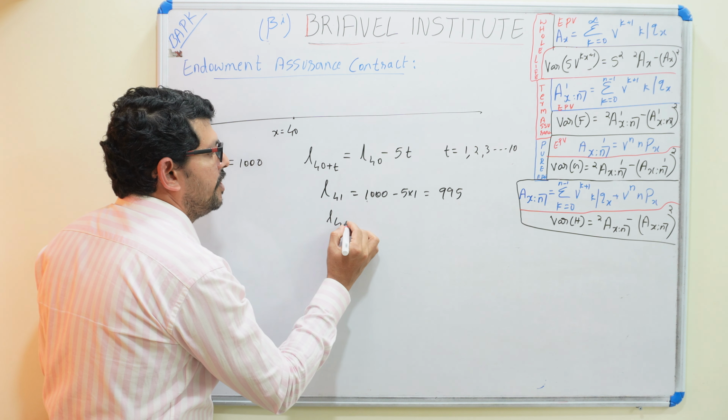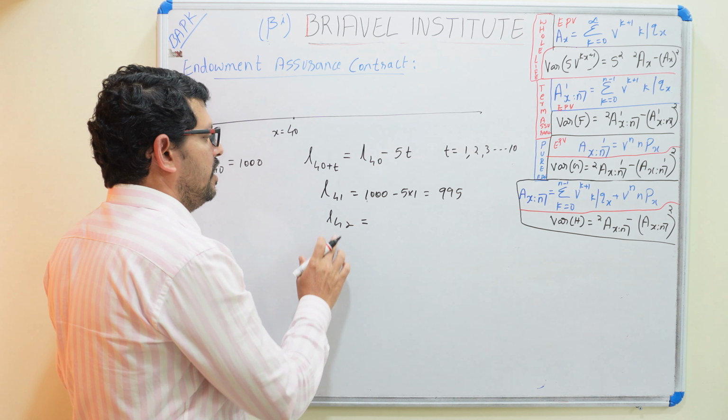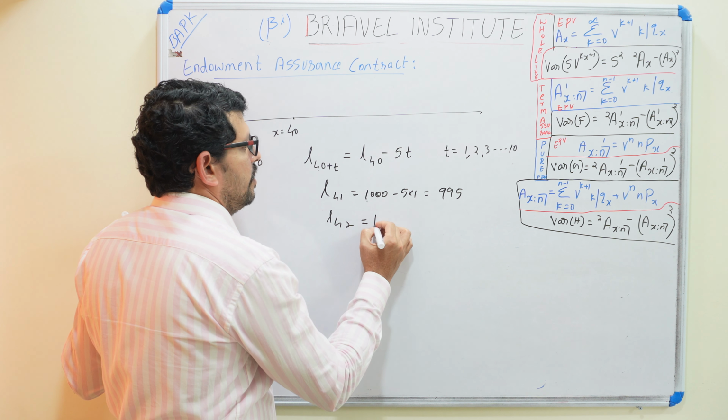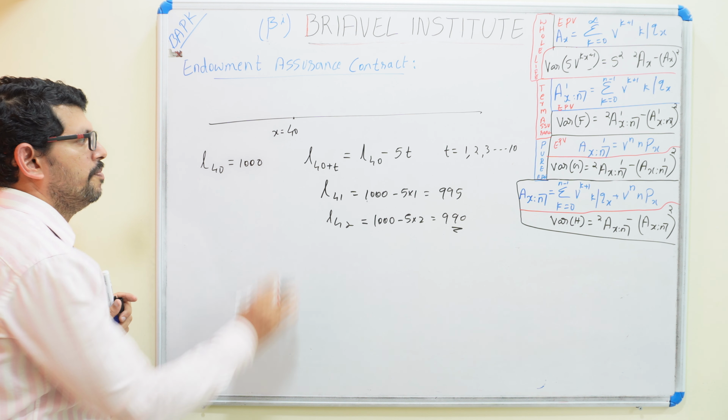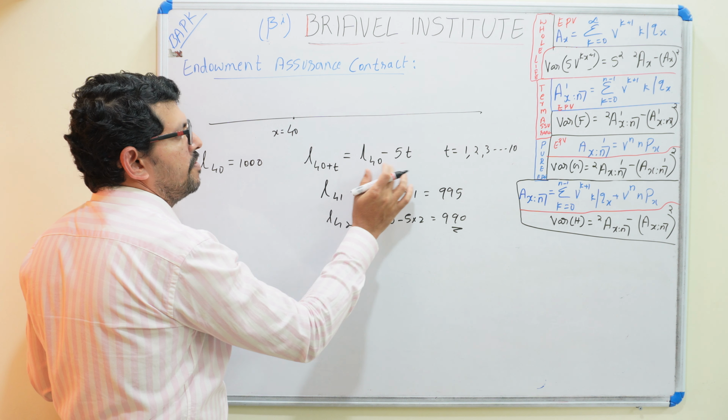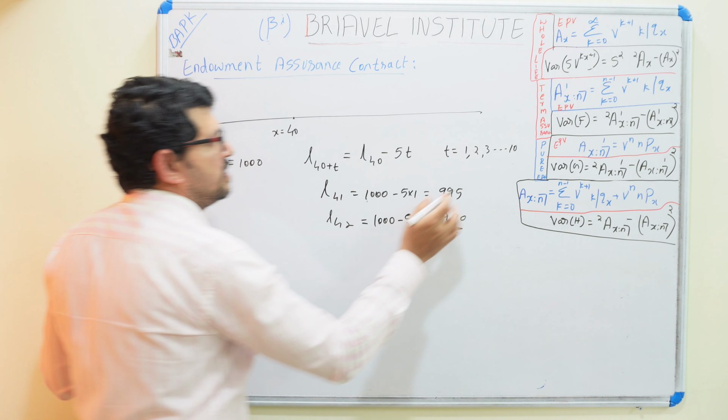If x is equal to 42, how many people will be there? 1000 minus 5 into 2, so 990. So this is the way we are calculating L40 plus t. So here D40, we can write that 5 members died. D41, 5 members died. Every year 5 members die.